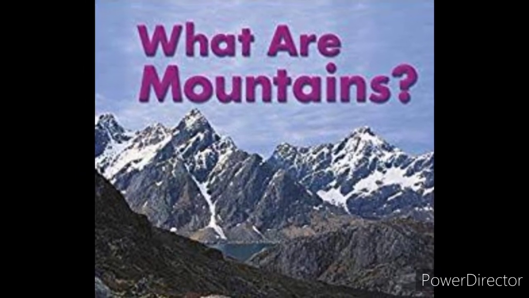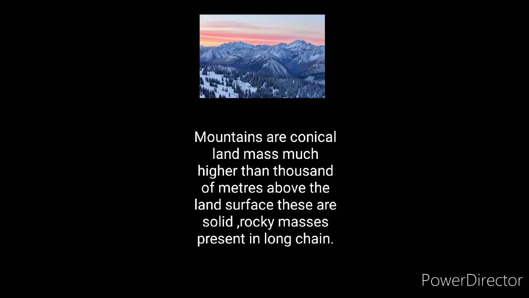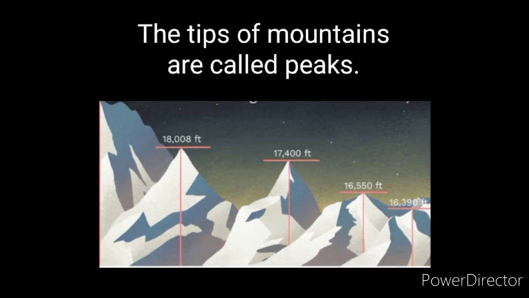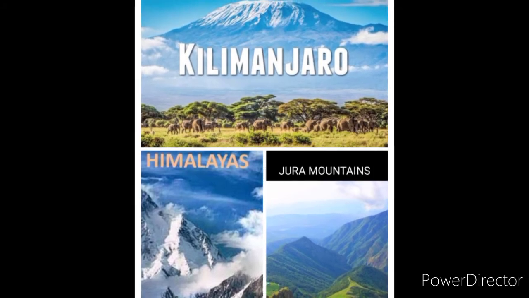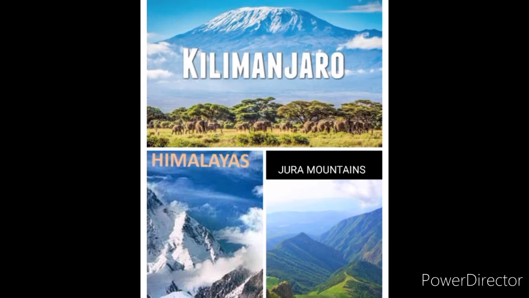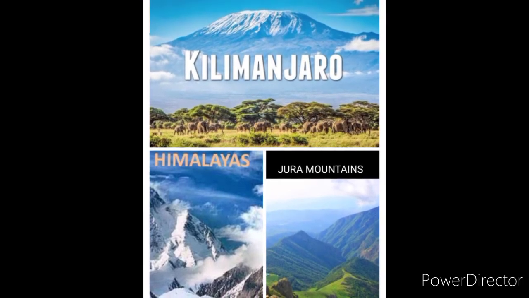What are mountains? Mountains are conical landmasses much higher, thousands of meters above the land surface. These are solid rocky masses present in long chains. The study of mountains is called orography. What are peaks? The tips of mountains are called peaks. A few examples of peaks are Kilimanjaro in East Africa, Jura Mountains in Europe and Himalayas.